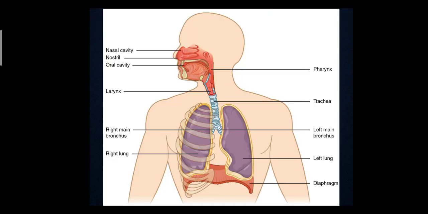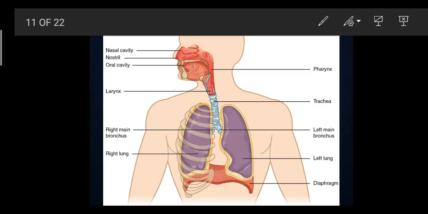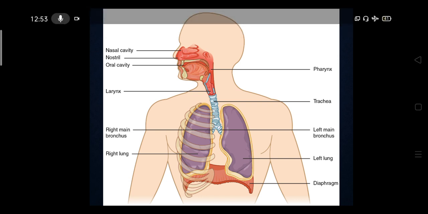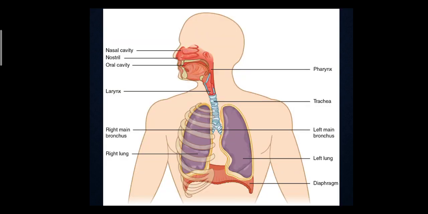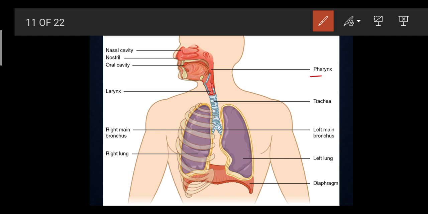Now this is the basic structure we should understand. This is the nasal cavity, the nostril. This is the pharynx, the common opening.